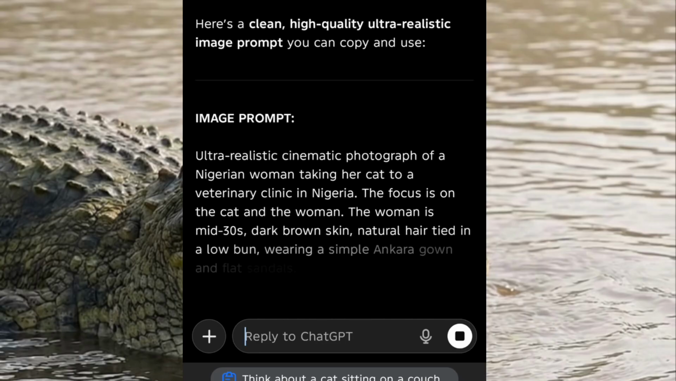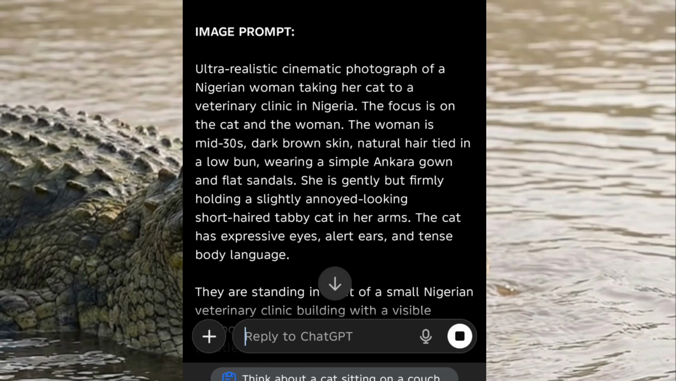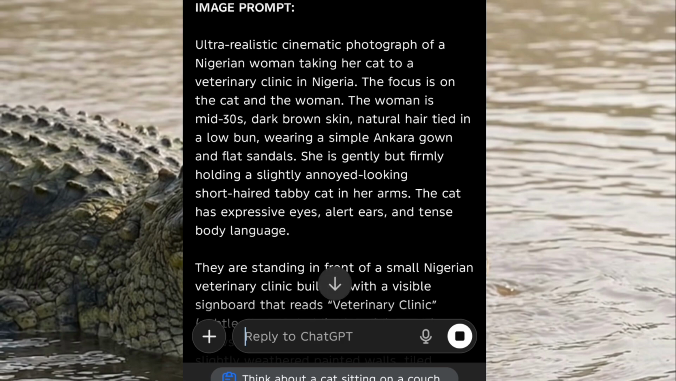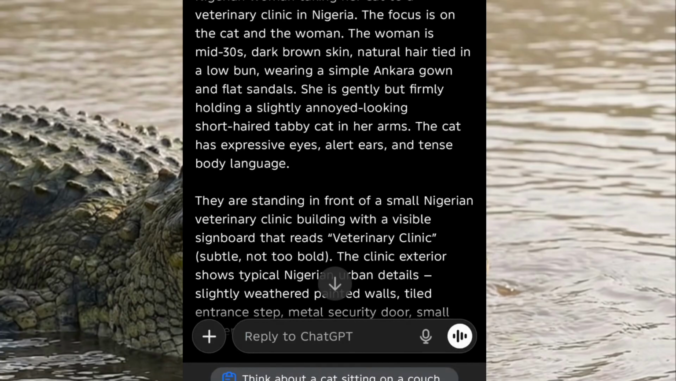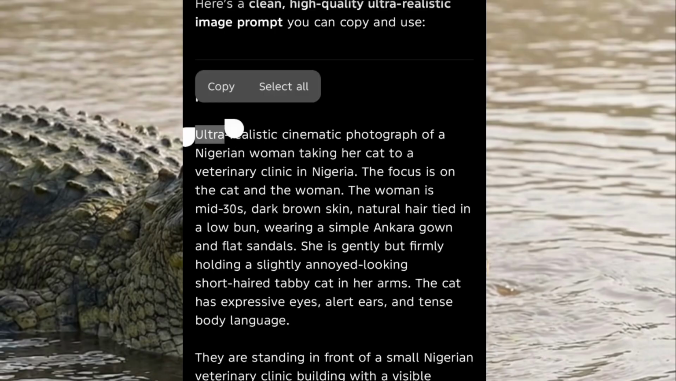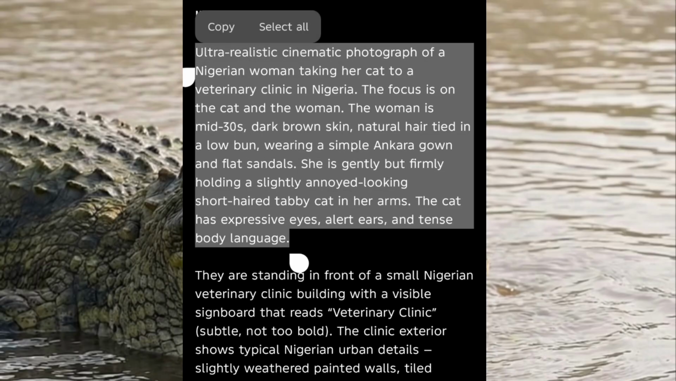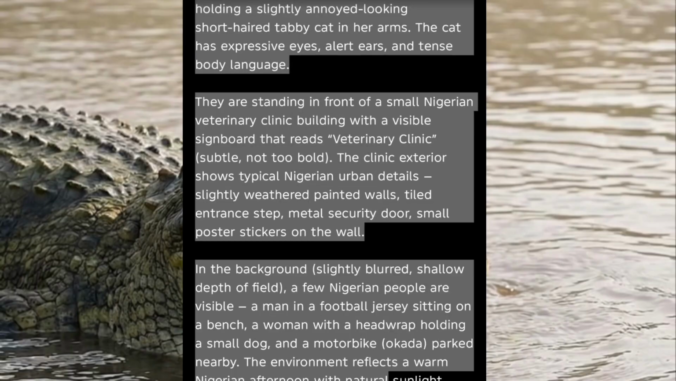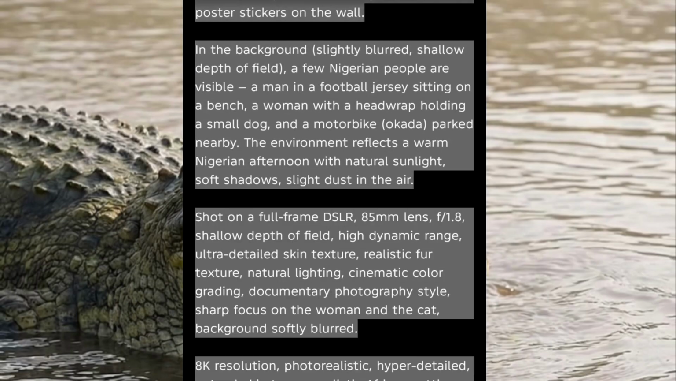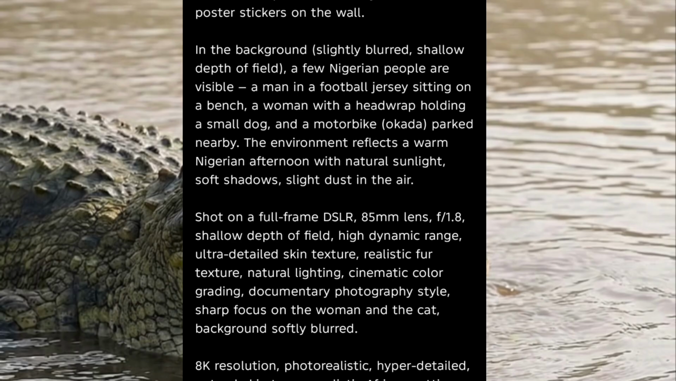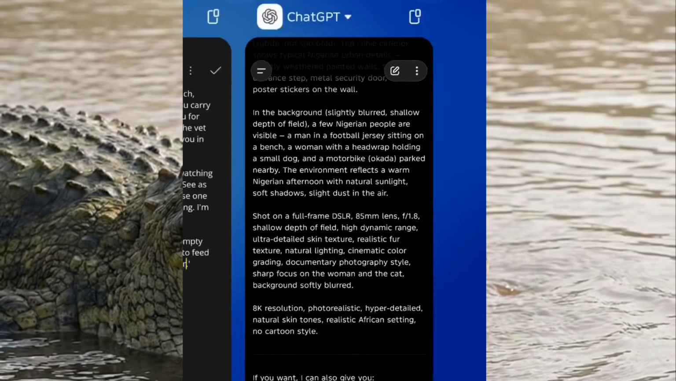All right, so now we have our image prompt. It says, ultra realistic cinematic photograph of a Nigerian woman taking a cat to... Oh, it's a long story. So let's just copy that. Where we are going to be pasting it, we are going to be making use of Nano Banana Pro, and we are going to be using that from Flow. So let's get straight to Flow.